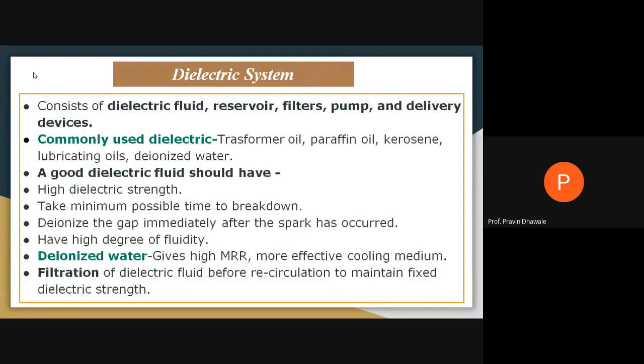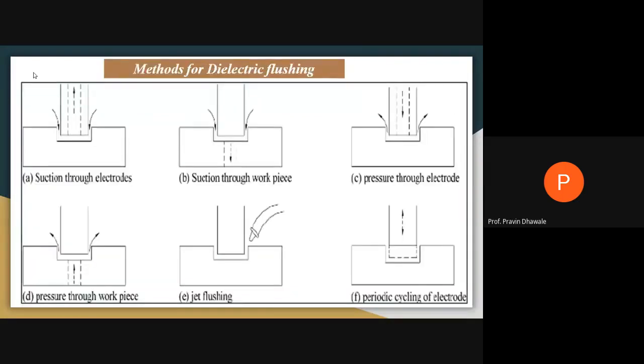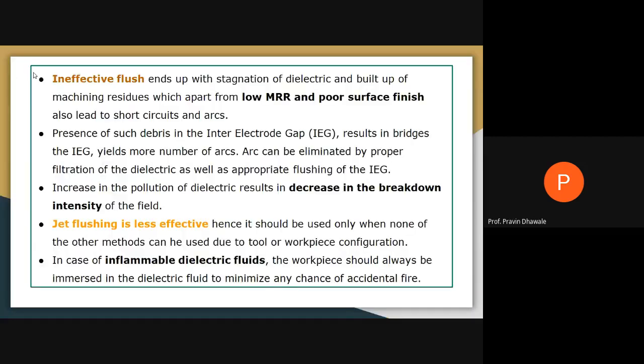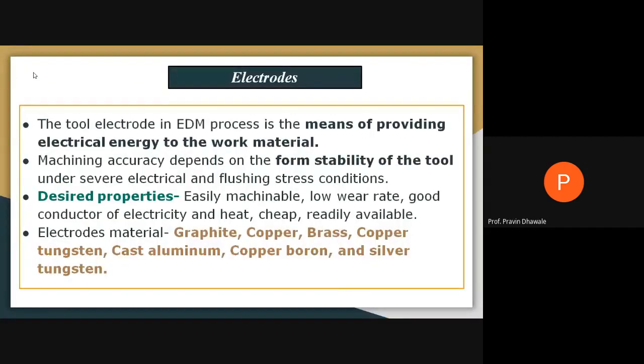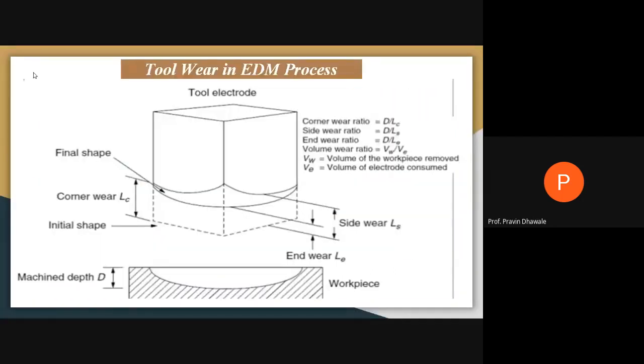If the dielectric system is considered, what points you have to consider? What are the different methods of dielectric flushing, which will be the better one? When you are thinking about the electrode, which will act as a tool, these are the certain points you must keep in mind while selecting the electrode. Certain materials we have studied related to this electrode. One concept is tool wear. That is a major concept that will hamper the performance of electric discharge machining.